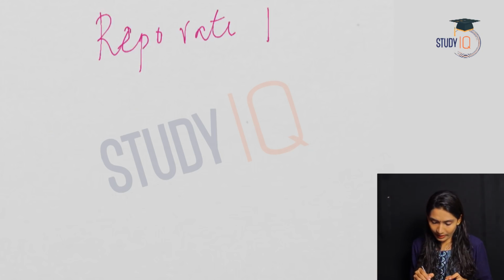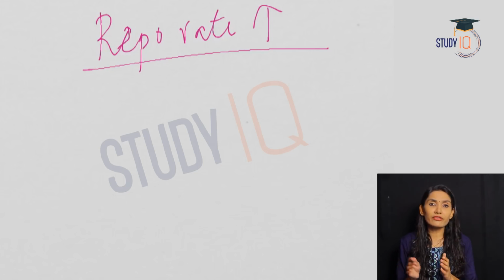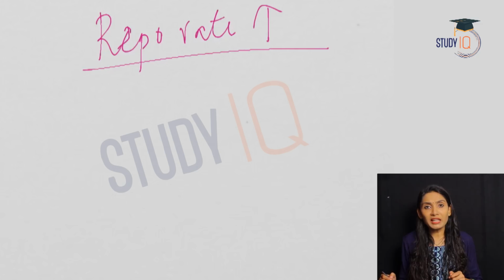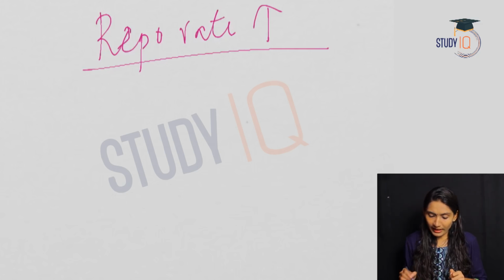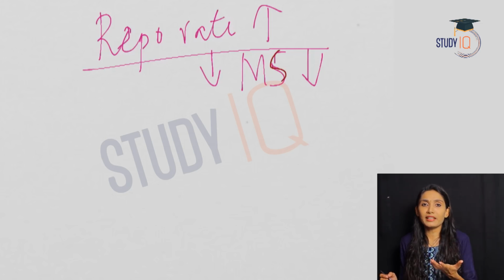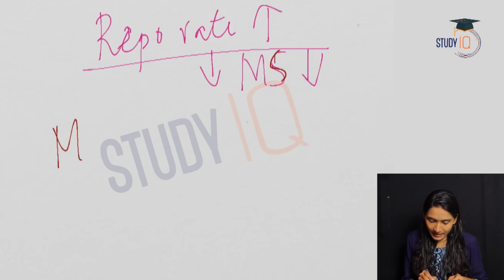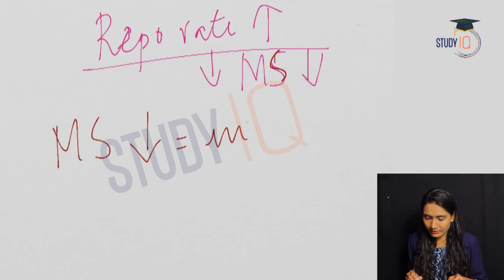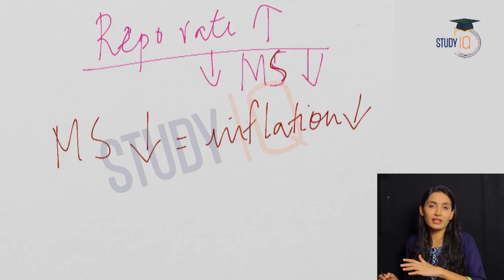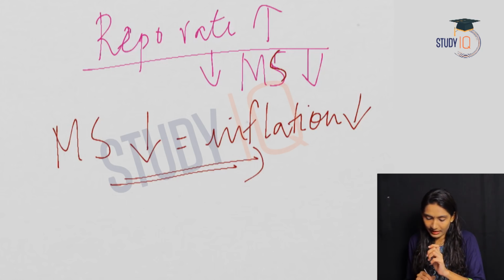And coming back to our current affair, that is the hike in the repo rate. We said that an increase in any of the monetary policy tools or the rates will lead to decreased money supply in the economy. So when the repo rate has been increased by the Reserve Bank of India, what is the impact? The money supply in the economy will come down. And why should the money supply in an economy come down? When money supply in the economy comes down, this will curb inflation, or this will control inflation in the economy. So increased money supply will lead to increased rates of inflation in the economy, and when money supply decreases, inflation also decreases.